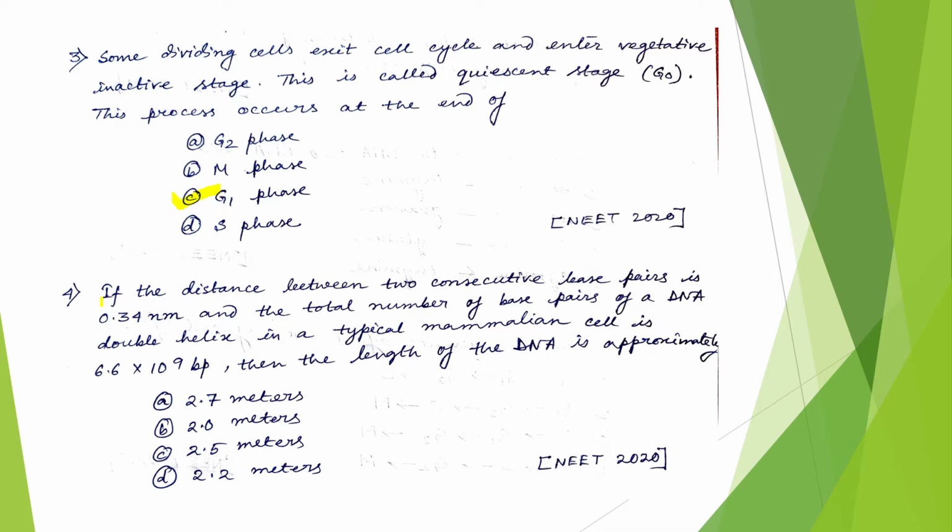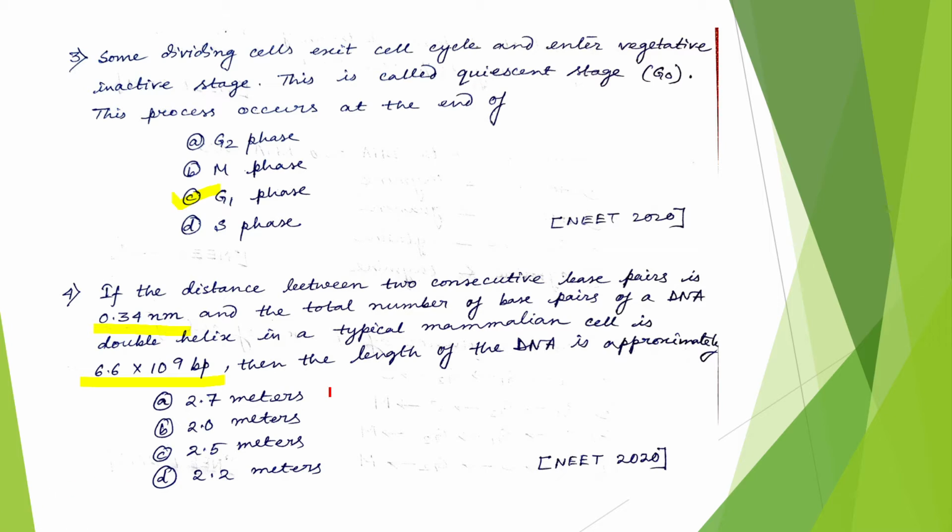Now the fourth question, it is very important yet very easy question to attend. Don't get upset seeing all these nanometer, base pairs, etc. It is very easy. See, if the distance between two consecutive base pairs is 0.34 nanometer and the total number of base pairs of a DNA double helix in a typical mammalian cell is 6.6 into 10 to the power 9 bp, then the length of the DNA would be what?